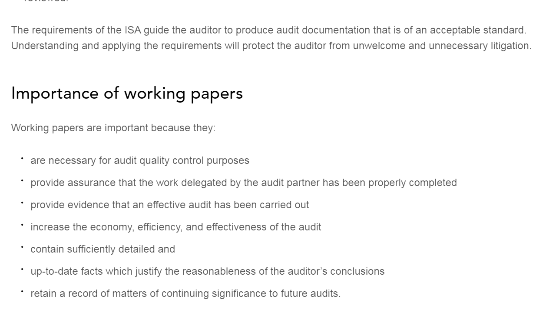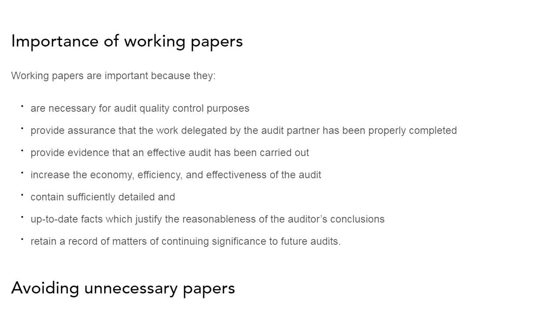They also provide assurance that the work delegated by the audit partner is properly completed, and help the auditor show that an effective and efficient audit has been carried out, increasing the economy, effectiveness and efficiency of the audit.